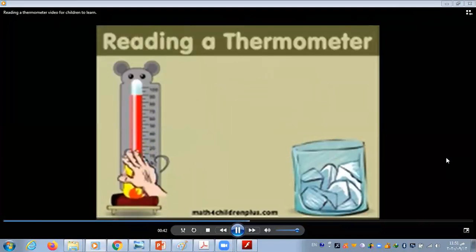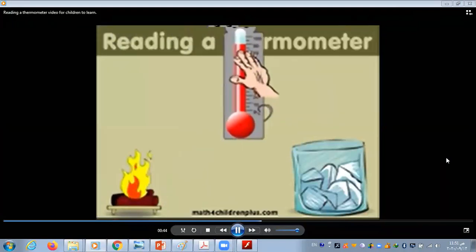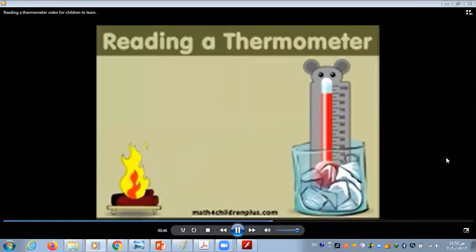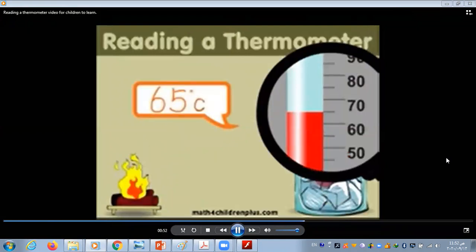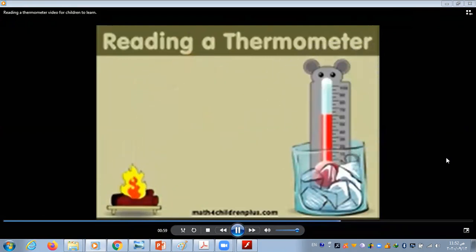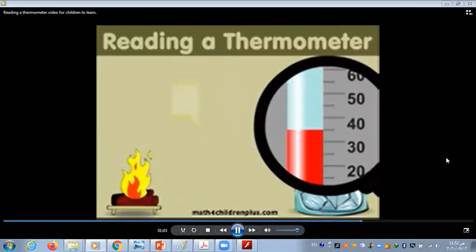Is it true? Other thing that you can do with a thermometer is stick it in cold things, like ice or cold water, and watch the red part go down. 65 degrees Celsius. The longer it's in the cold temperature, the colder it will get. 35 degrees Celsius. Do you understand?